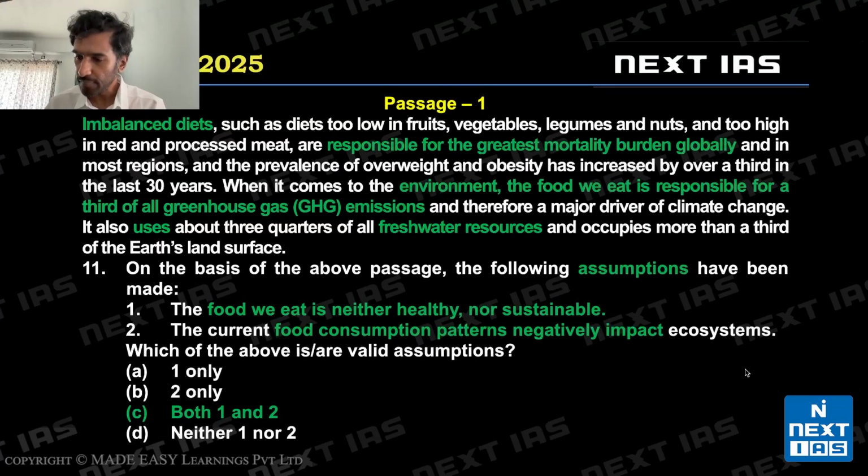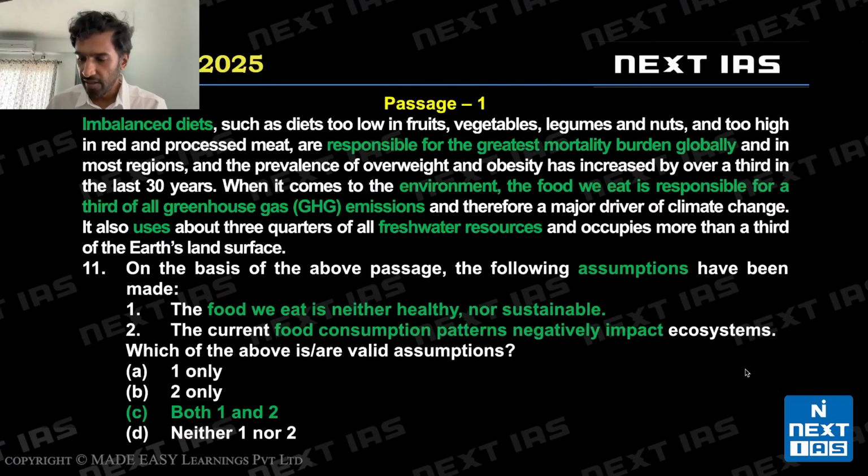Okay. So we are looking for assumptions. Imbalanced diets are responsible for greatest mortality. Environment, the food we eat is responsible for greenhouse emissions. Uses a lot of freshwater resources. So what we eat is affecting our health and is affecting the environment. This is what the first assumption is. The food we eat is neither healthy nor sustainable. Now notice this.